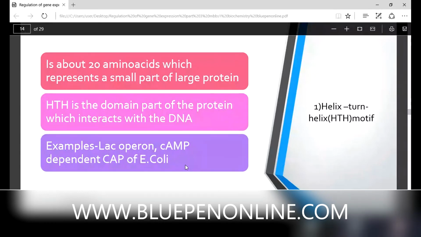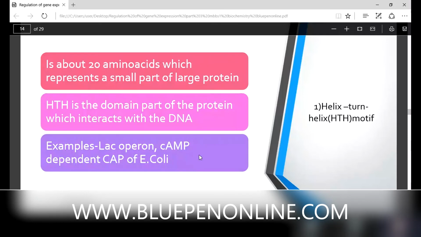In eukaryotic transcription, we discuss TF2A, TF2F, TF2H, like that. So it's a part of protein. It's not a single area, just a small part of the protein. Okay, Sandhya, you can mute now.